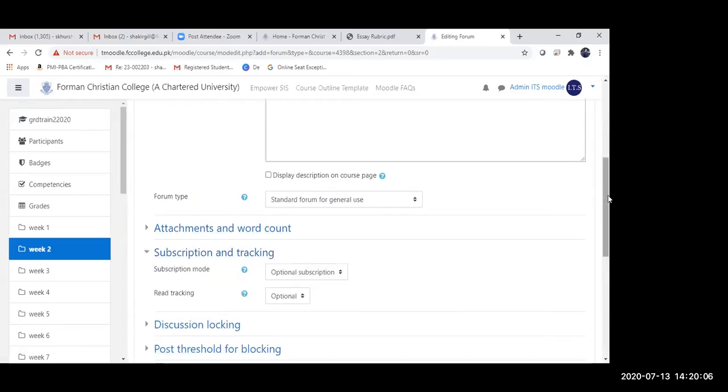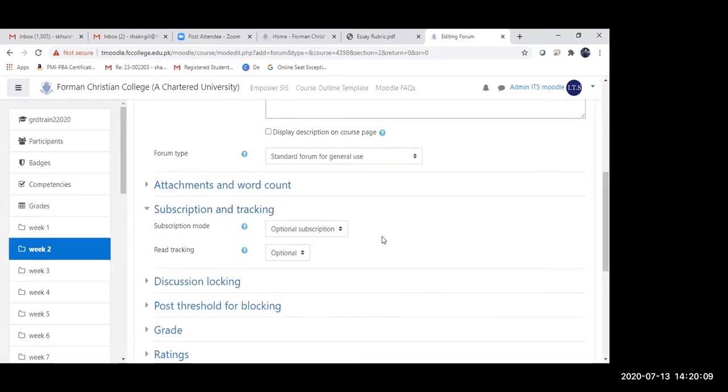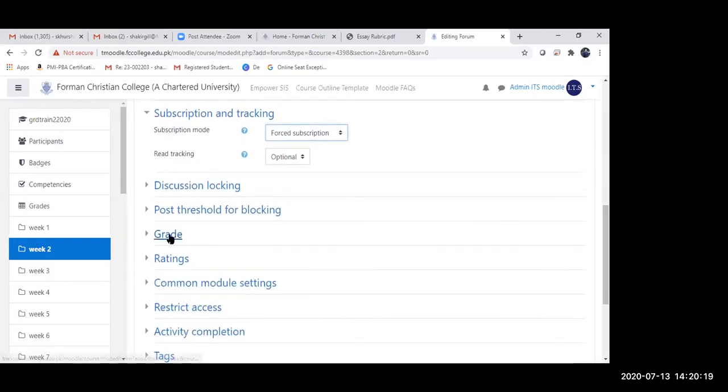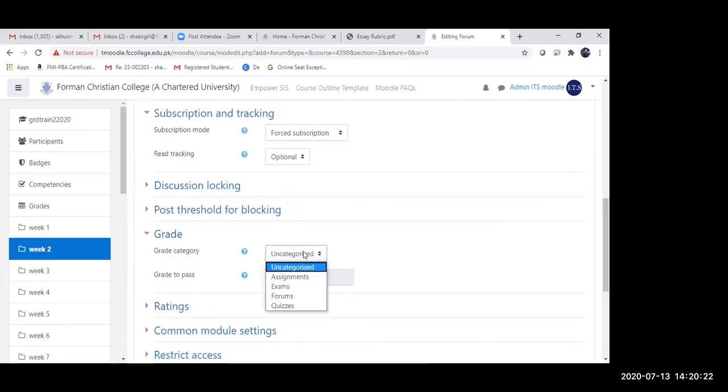Because I'm going to grade this forum and the participation of students on this forum, I would make it into a forced subscription rather than optional subscription. And then under the grade, I will place my forum under forums.